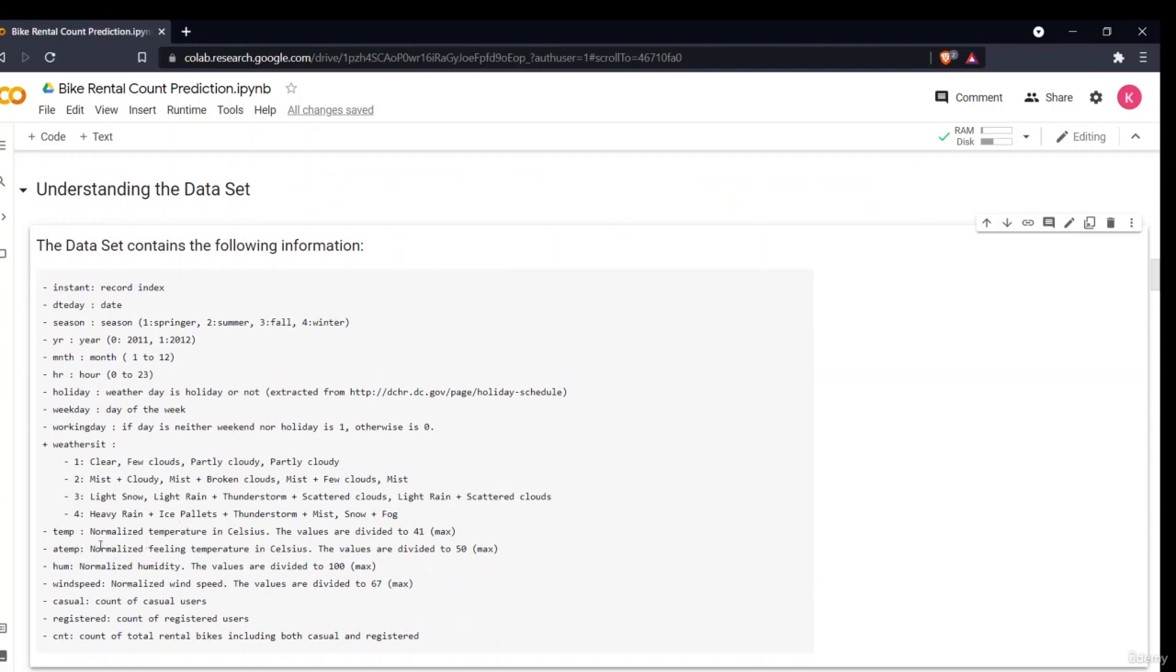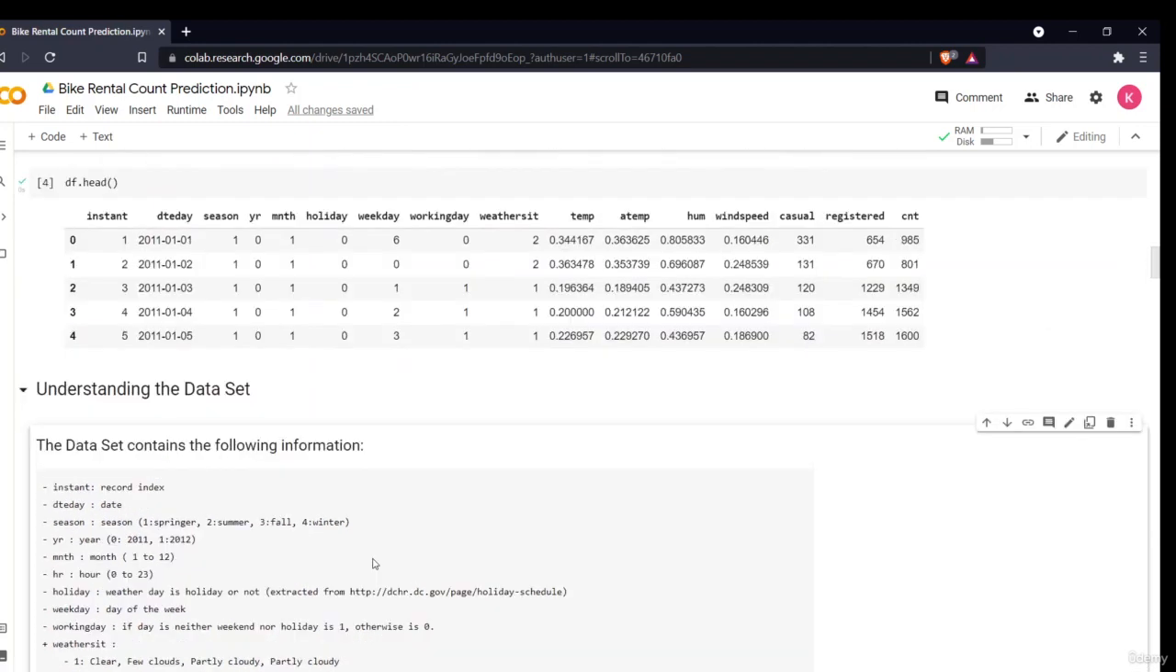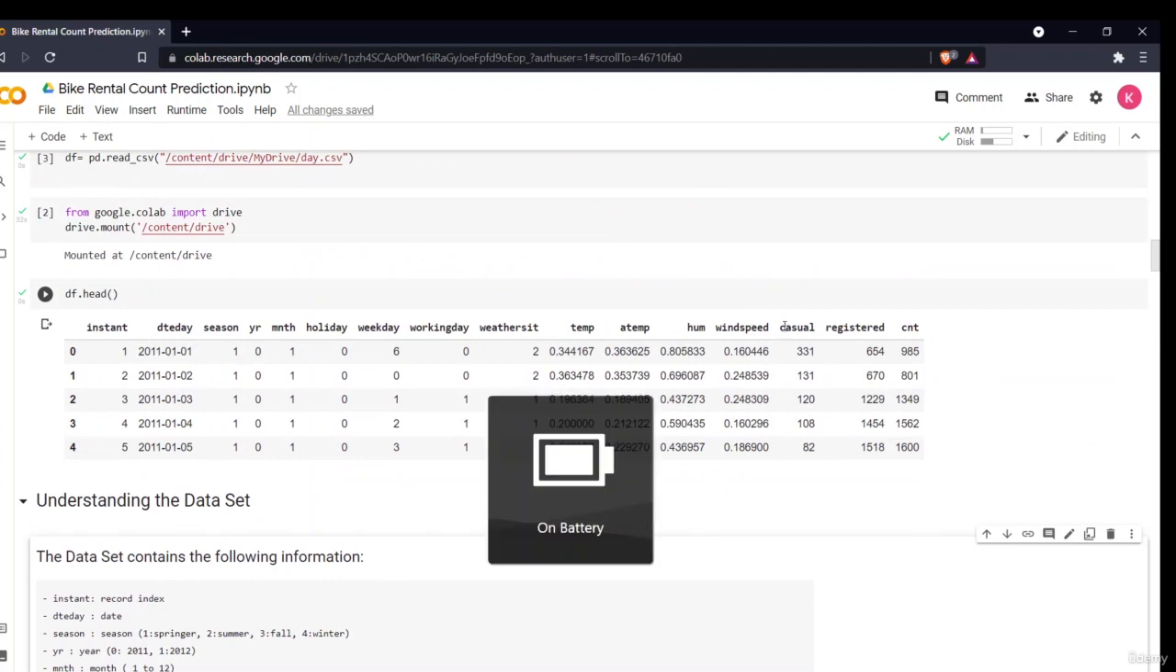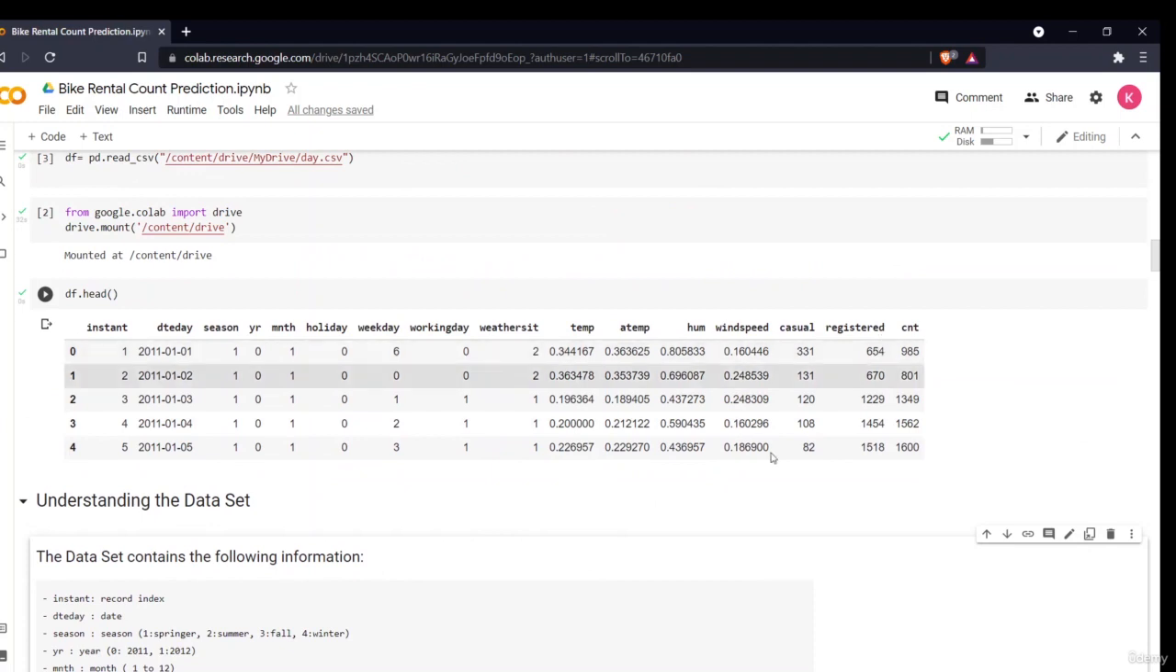Now, air temperature is the normalized feeling temperature in Celsius. The values are divided by 50, that is the max. Now, humidity is the normalized humidity, 100 is the maximum. Wind speed is normalized wind speed, 67 is the maximum. Casual is the count of casual users, registered is the count of registered users. Count is the total count of rental bikes including casual and registered. So this is what we require. Basically casual and registered are not so important, because count is their total only. So it is not that important.